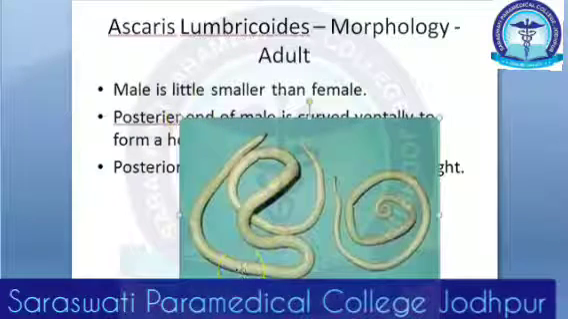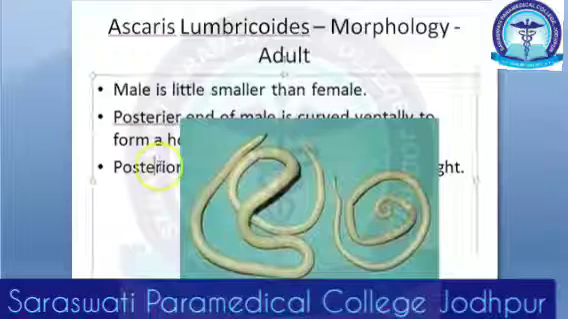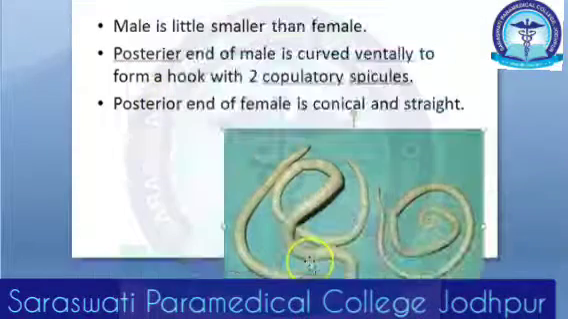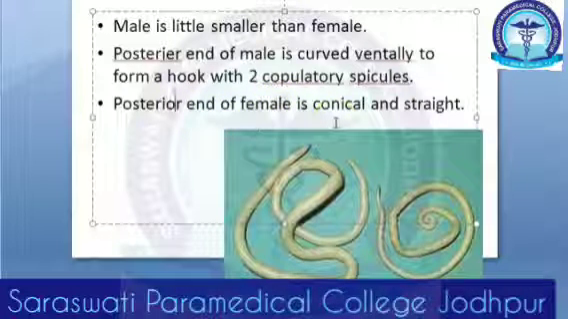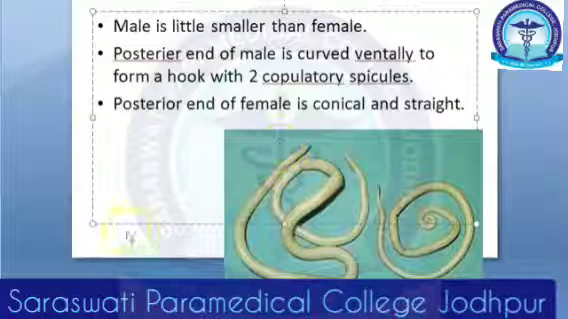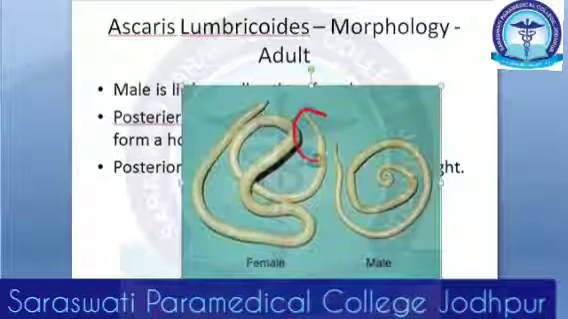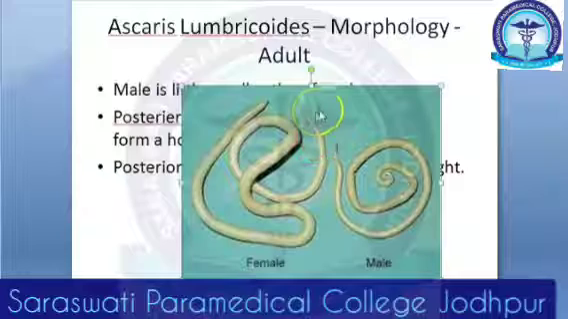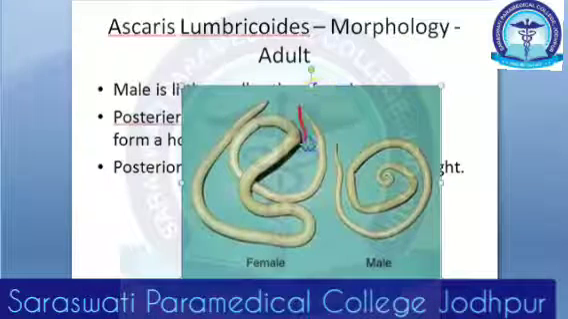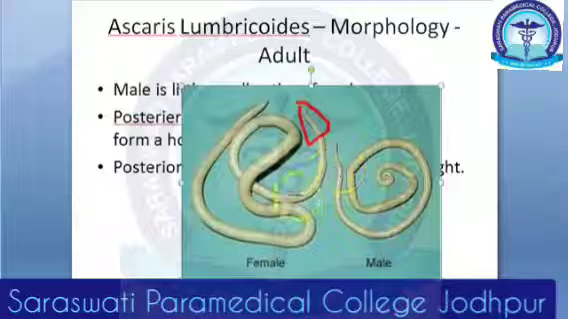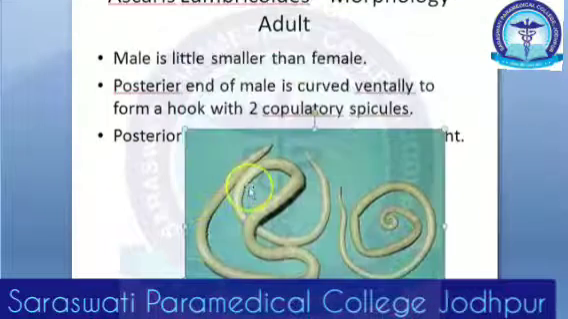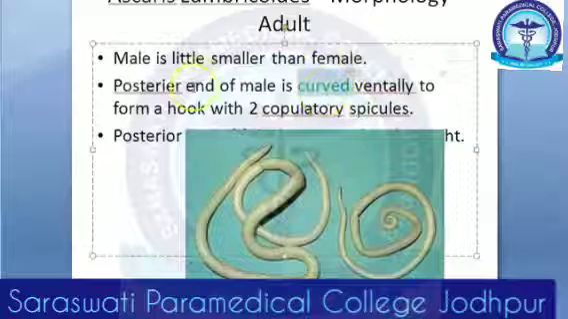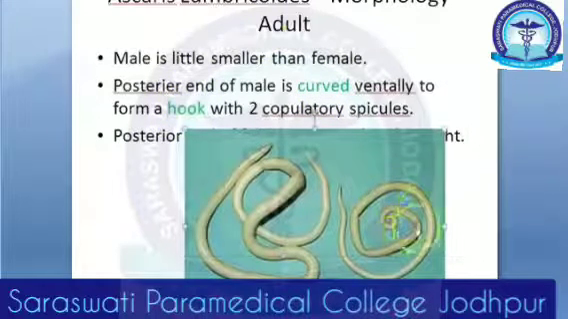So basically the female is bigger, and you can see the female's posterior end is conical and straight. Okay, it is conical and straight. You can see for the female, this part is conical and straight. But for the male, the posterior part is hook kind. It is curved and it has a hook with 2 copulatory spicules, the male.